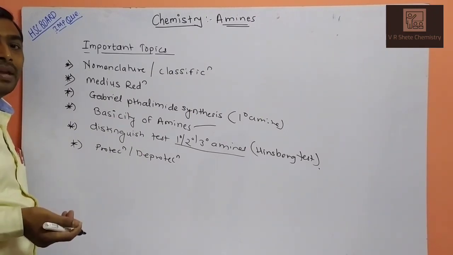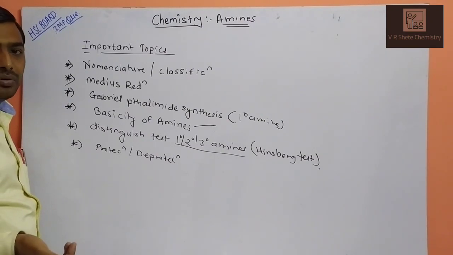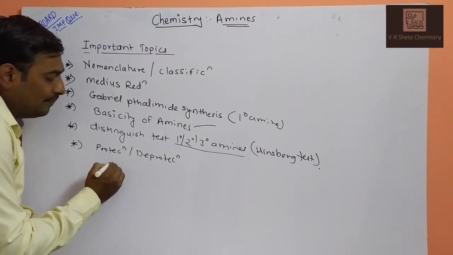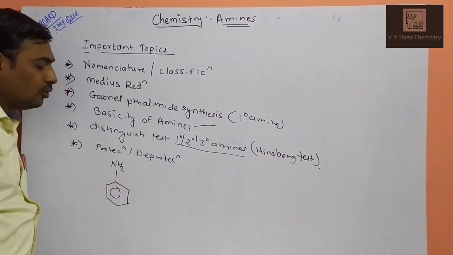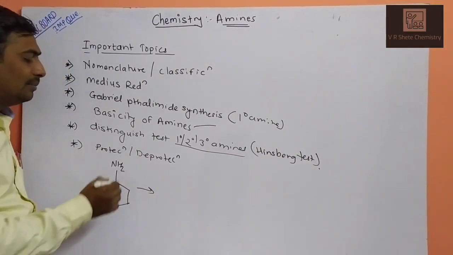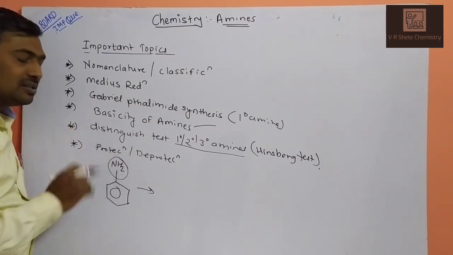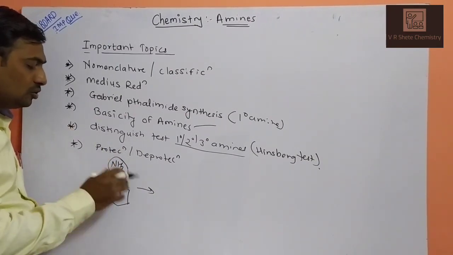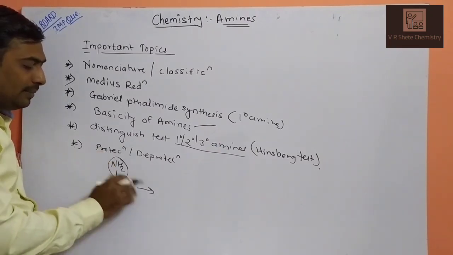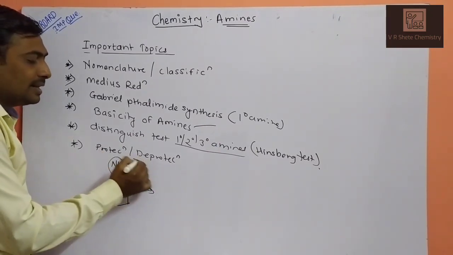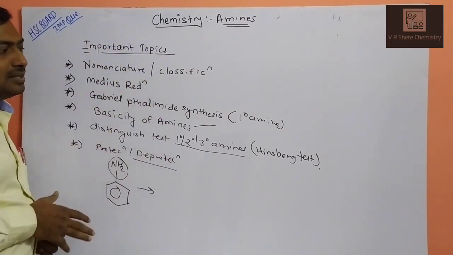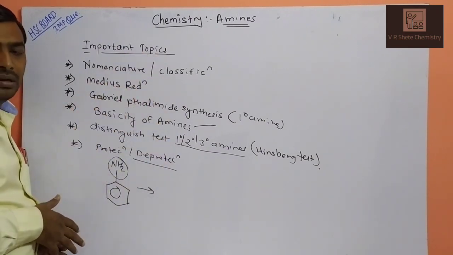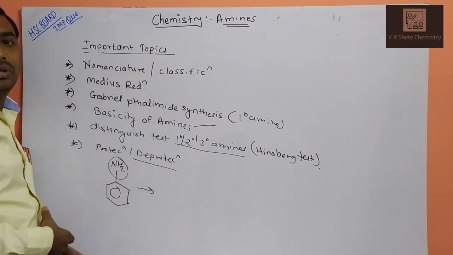Protection and deprotection phenomena apply to aromatic amines, that is, aniline. Aniline is converted into para-nitroaniline. At that time this reactive group is there, so first of all you have to protect this group. After that, substitution is carried out on the aromatic ring, and later the protection is removed, that is deprotection. Reactions are based on this. These are the important topics from amines. We will discuss them one by one according to last year's question papers.